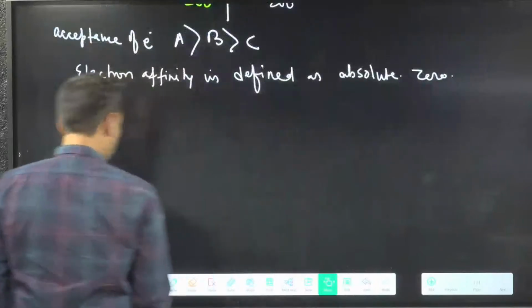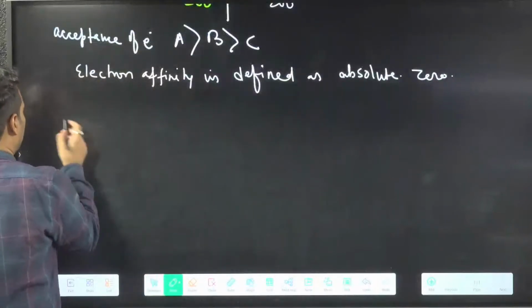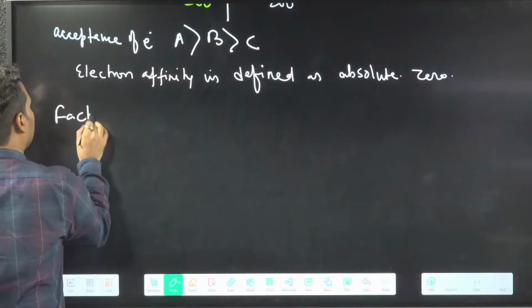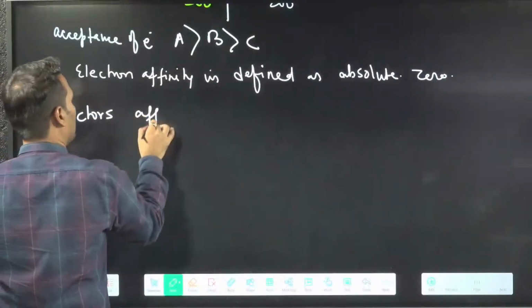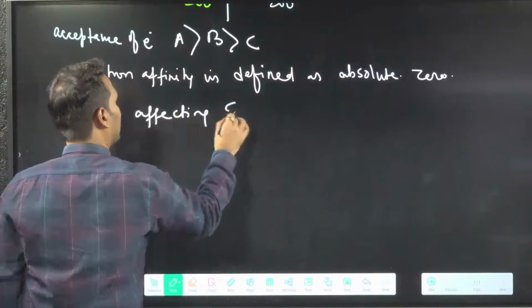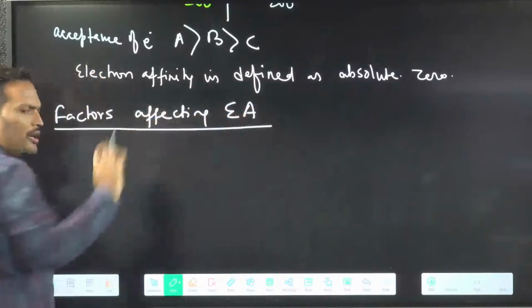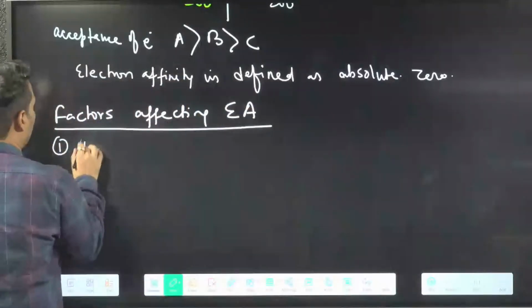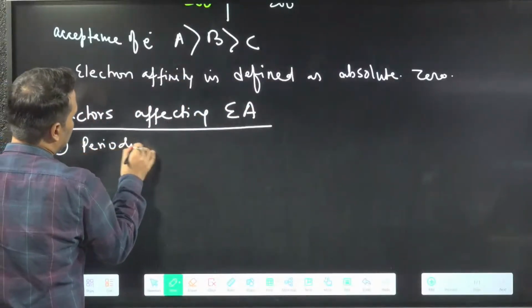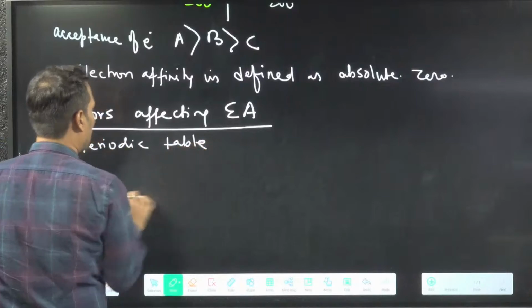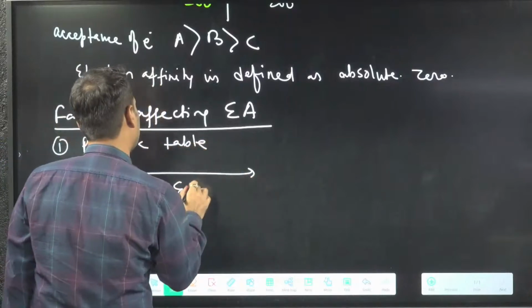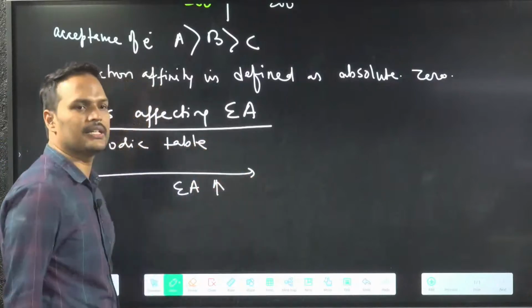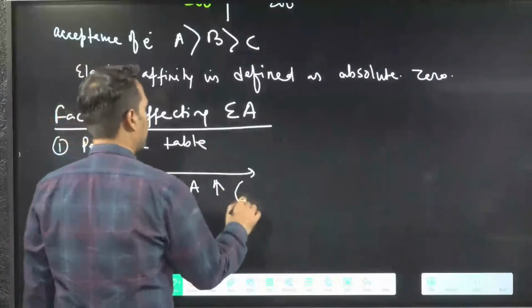That's it. Now come to the next part and the final part. I will say key factors affecting electron affinity. We will talk in terms of electron affinity only. What are the factors? First point we will write periodic table. What happens in periodic table? In a period, electron affinity increases. How you can say it increases?